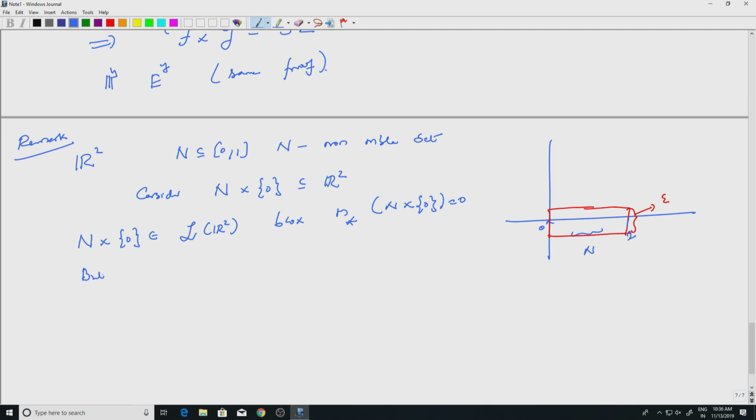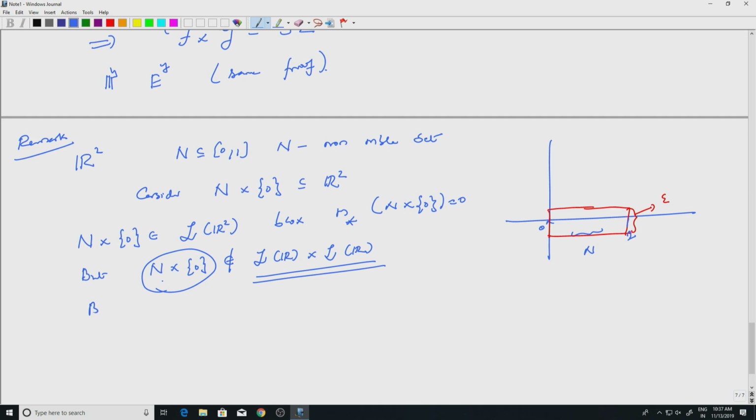But N cross 0 cannot be in L(R) cross L(R). Why is that? If it belongs to the product sigma algebra, then the sections will be in each of the sigma algebras.